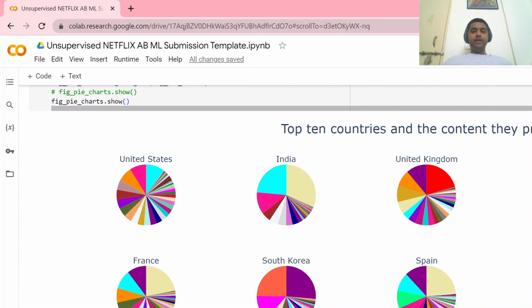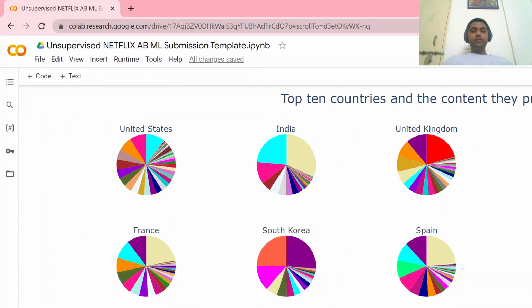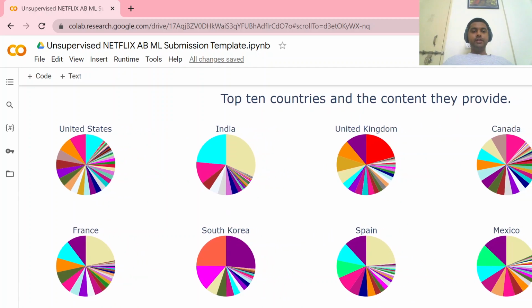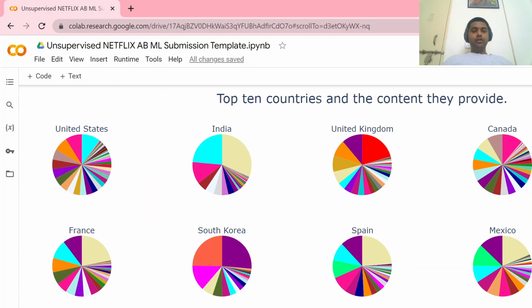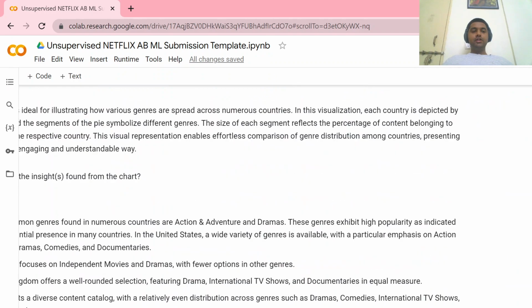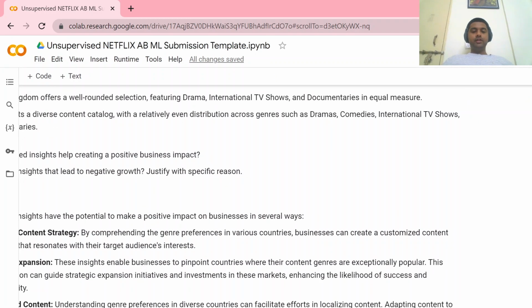Then we can see the top 10 countries and the content they've provided. So the top 10 countries we have, first of all, we can see it's the United States of America. Most of the content is dramas, followed by comedies, and as we can see in India, there is the highest number of international movies, then dramas. There is a distribution for the different countries, showing what type of content people of these countries prefer to watch.